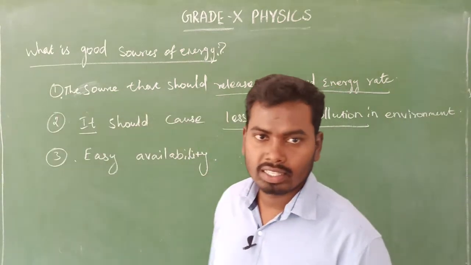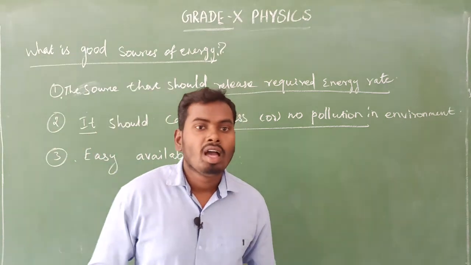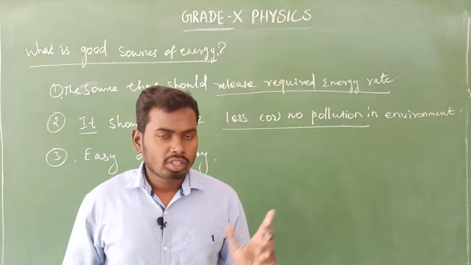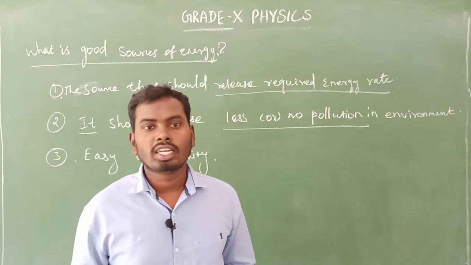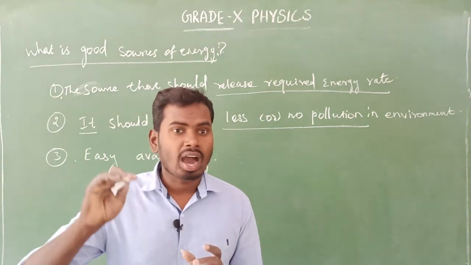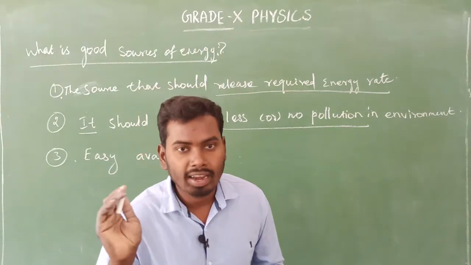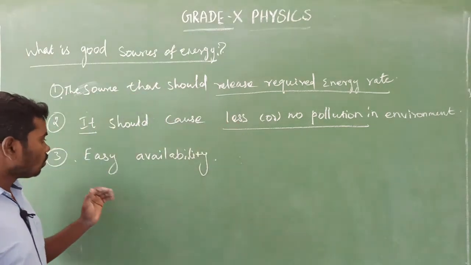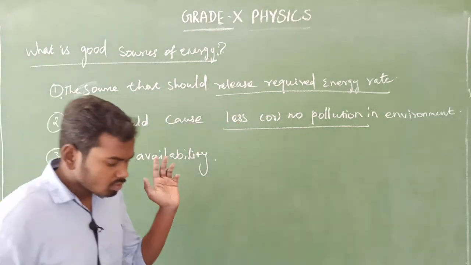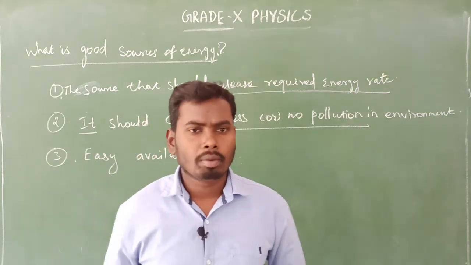Easy availability. For example, hydrogen fuel. Note this point: do you think it will be available very easily? No, that is not possible. Hydrogen fuel is available only in rare situations. Rarely it is available. So we cannot use hydrogen fuel for all our requirements.